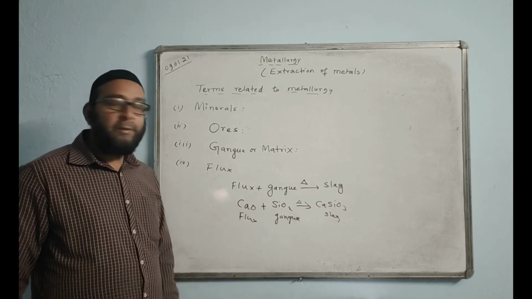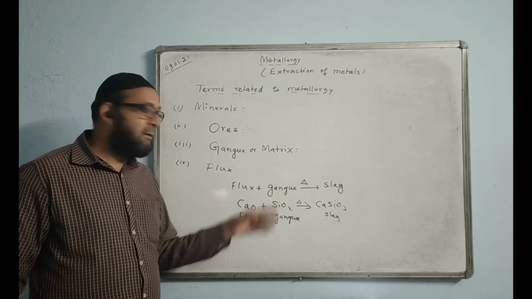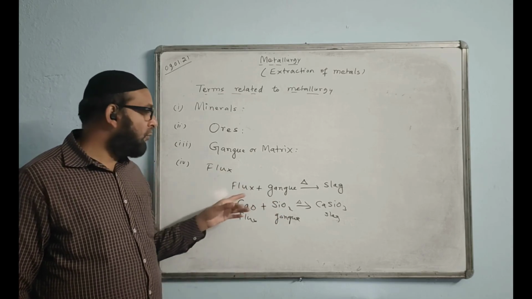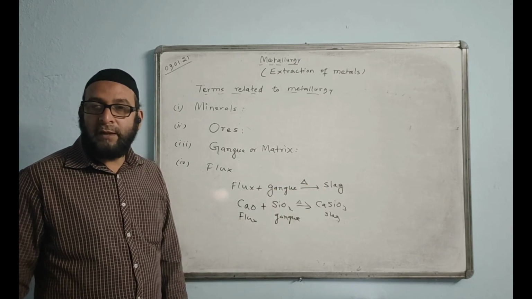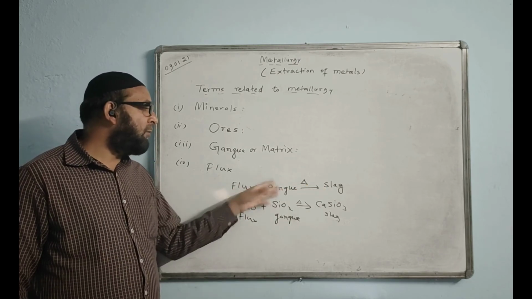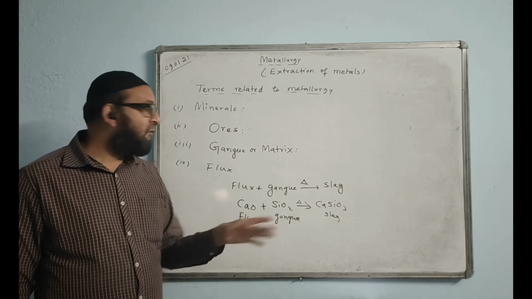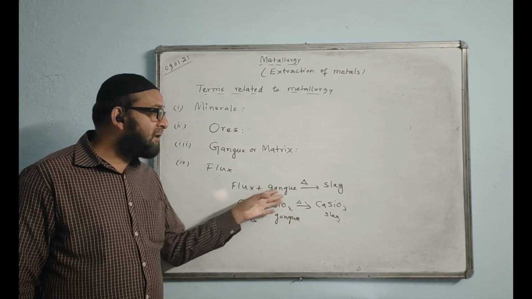So this is one example, but now this example is not in the syllabus. That's why I did not mention it in the copy. This is out of syllabus. But you only have to know this one. Flux plus gangue makes a compound. It is called slag. And what is the role of the slag? To remove the gangue particle by forming slag. Now the ore will be free from the gangue, because all the gangue present in the ore will be taking part in chemical reaction to form slag.